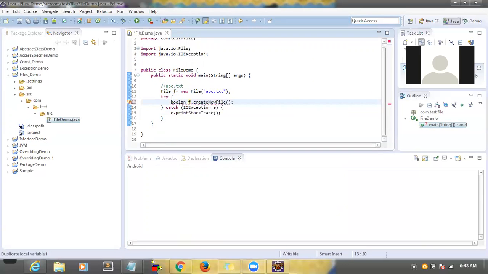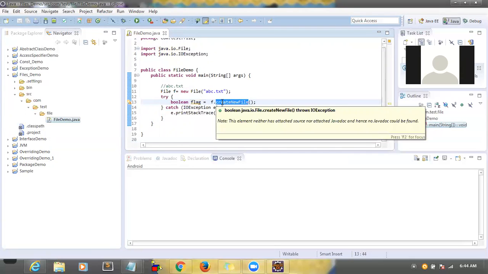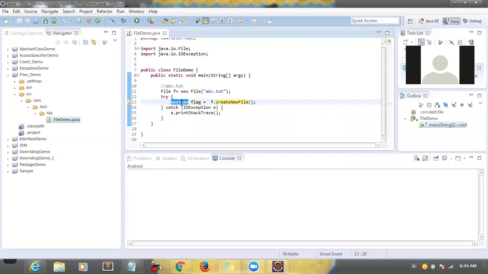What is Boolean exactly? Boolean is a return type, basically a data type. It can hold true or false. If you want to say something happened or did not happen, it is true or false. So createNewFile is returning a data type called Boolean.